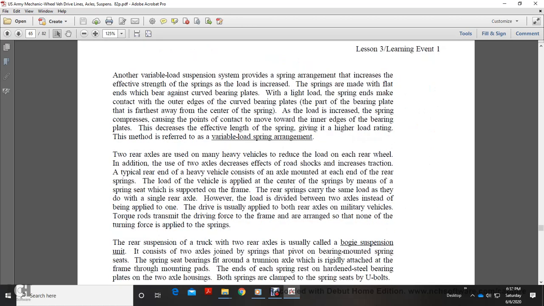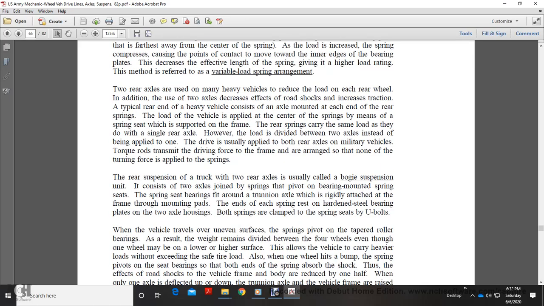Another variable load suspension system provides a spring arrangement that increases the effective strength of the spring as it is loaded. The springs are made with flat ends that both bear against curved bearing plates. With a light load, the spring ends make contact with the outer edge of the curve of the bearing plate. The part of the bearing plate farthest away from the center of the spring is lowered as the load on the spring increases, causing the point of contact to move toward the inner edge of the bearing plate. The decrease in the effective length of the spring gives a higher load rating. This method is referred to as a variable load spring arrangement.